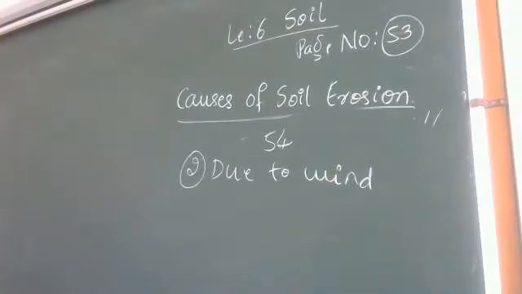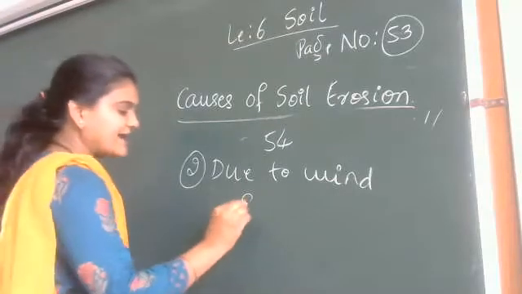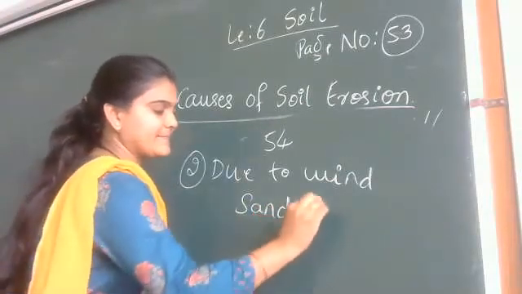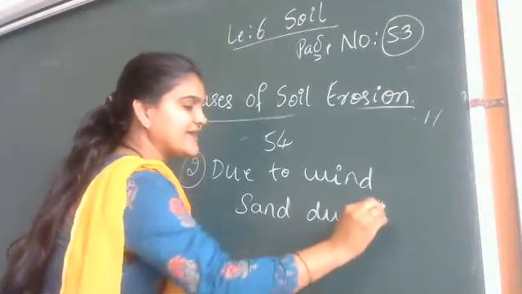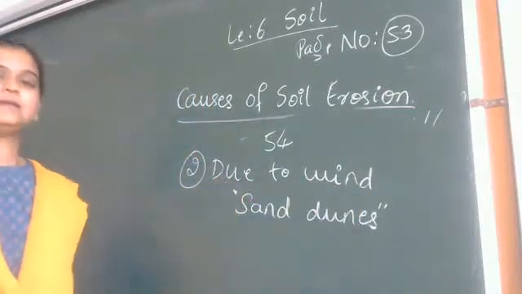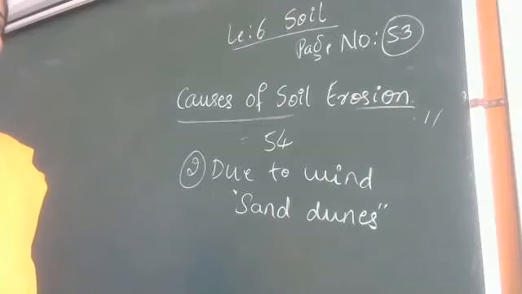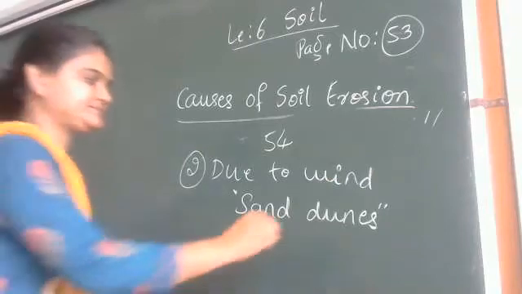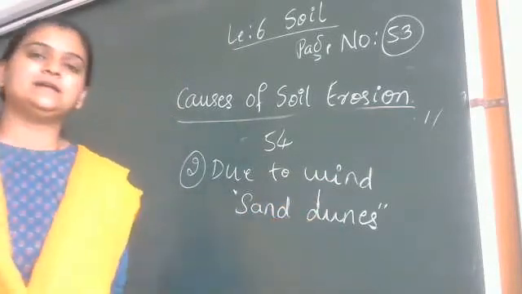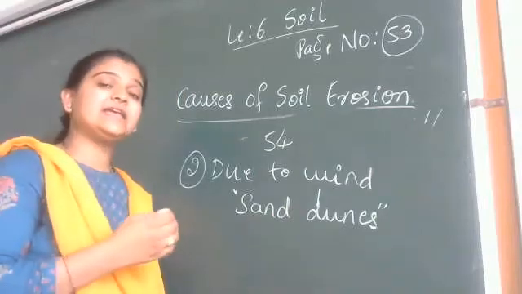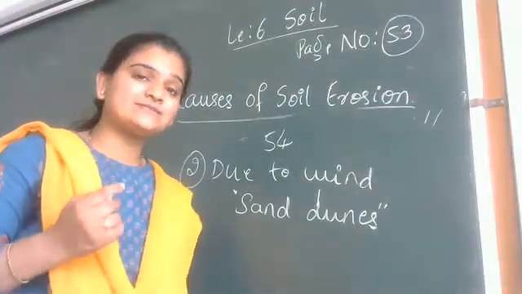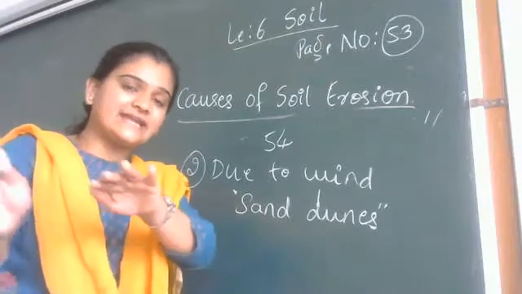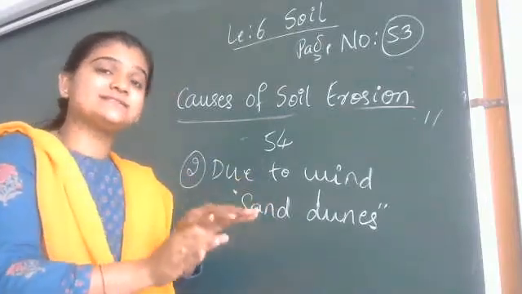Due to the constant action of the wind, the shapes of the rocks and sand dunes change. What are sand dunes? Any idea? In case of beaches, you might have seen that the sand is accumulated towards one side.